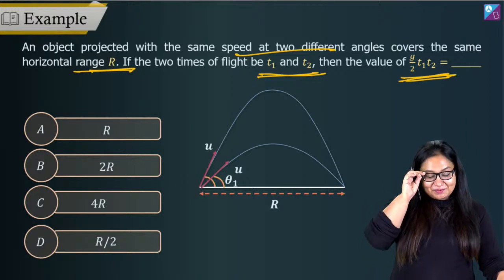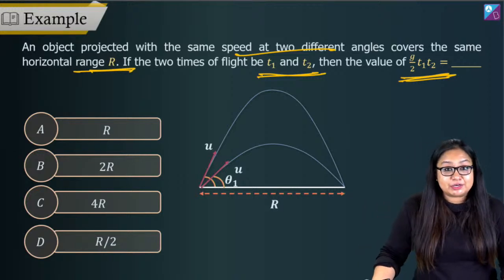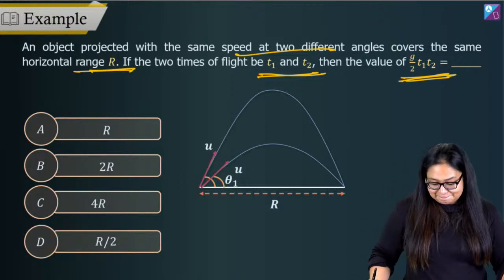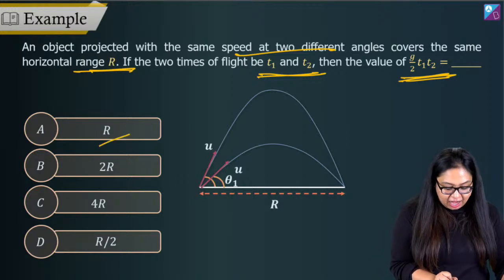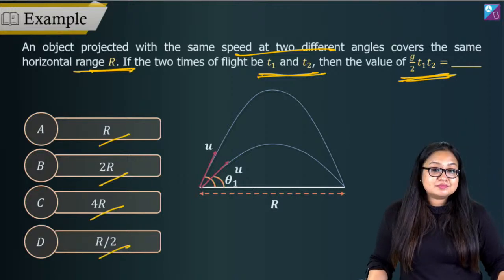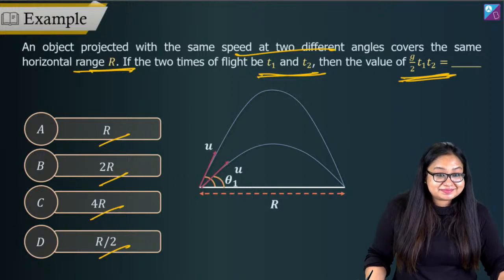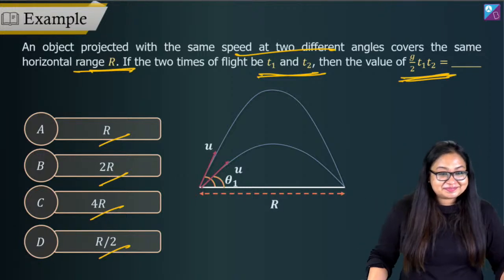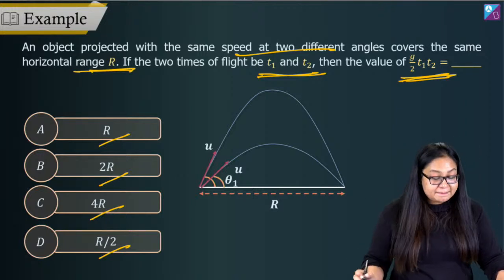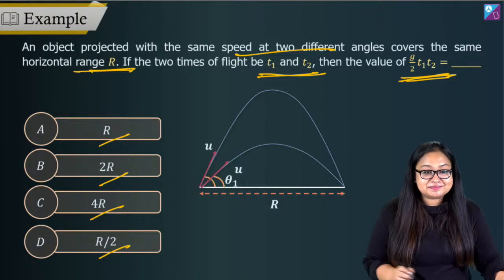What is the value of half g T1 T2? Options are R, 2R, 4R and R by 2. So how do we start? A, B, C or D?